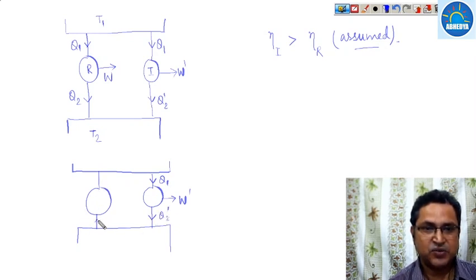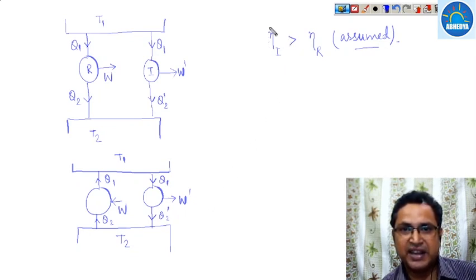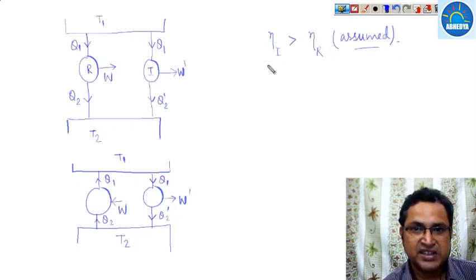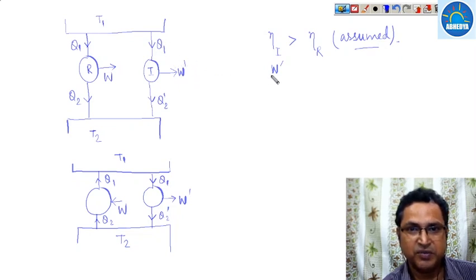Here Q2 amount of heat will be taken, W is the work input, and this is Q1, between T1 and T2. Since we have assumed that the irreversible heat engine has more efficiency than the reversible heat engine, W dash upon Q1 will be greater than W upon Q1.